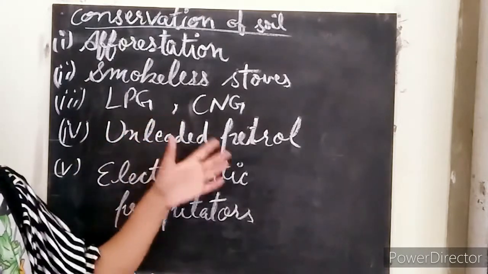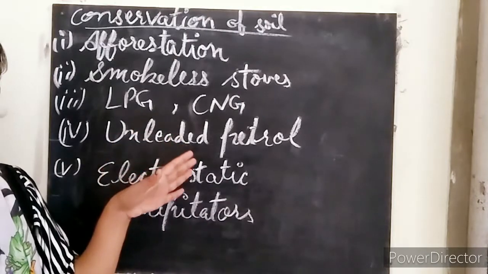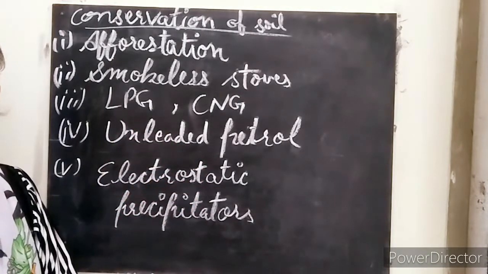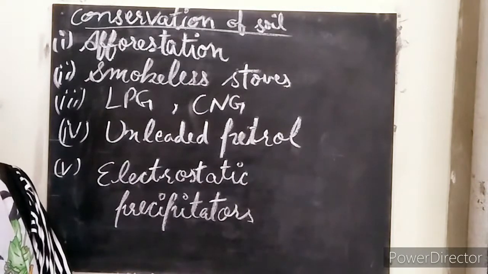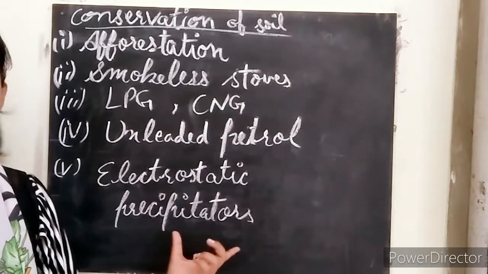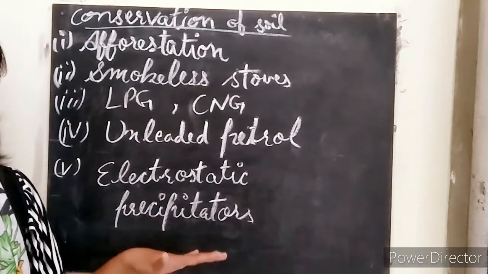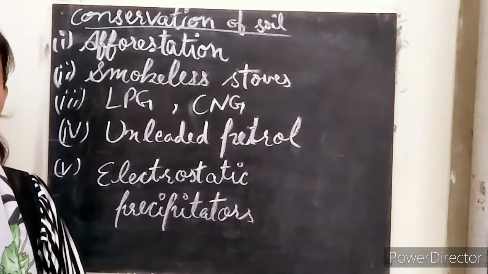Next we have unleaded petrol. Our petrol should be unleaded, so that the lead would not be there, because it can be absorbed by our body and then leads to some disorders, right? Next, the electrostatic precipitator. This electrostatic precipitator can remove the solid particles from the air.